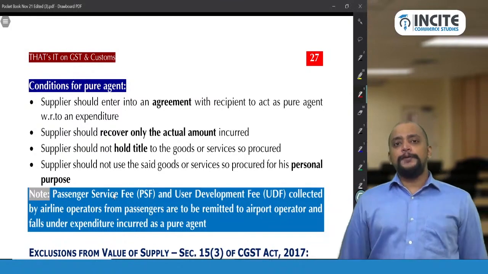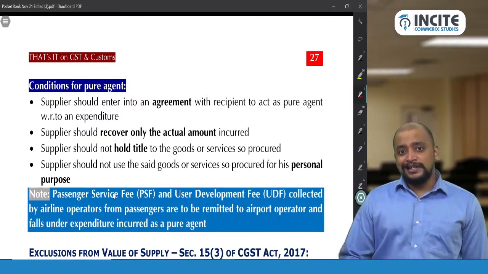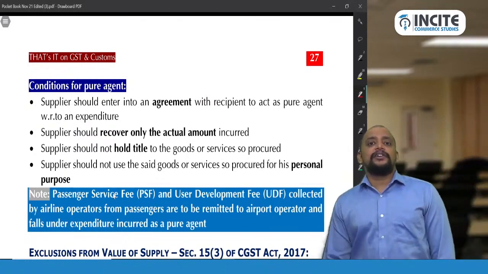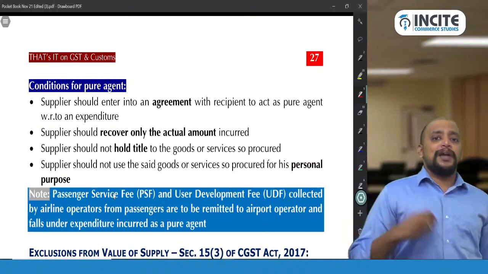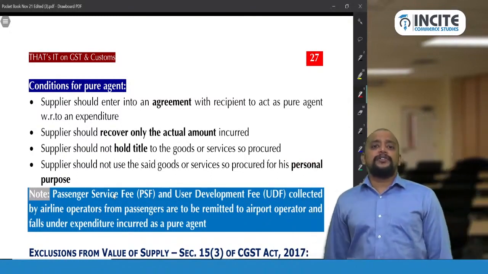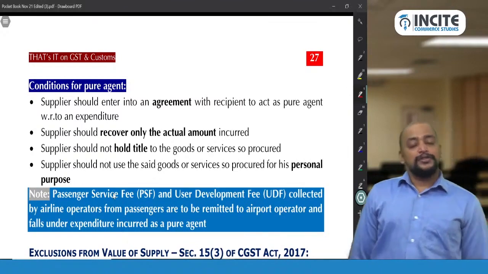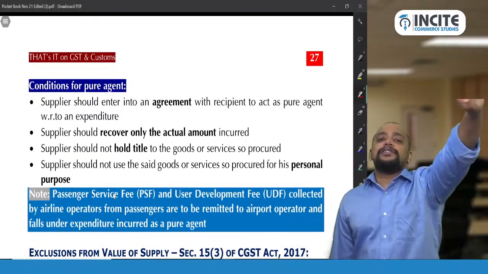For example, the recipient authorizes the supplier, who is an architect, to incur interior decoration services, and the supplier incurs the interior decoration by appointing an interior decorator. So now he pays some 5 lakhs to the interior decorator and he recovers only the 5 lakhs from the recipient. Then only he will become a pure agent. You understood or not? So what are the 4 conditions?